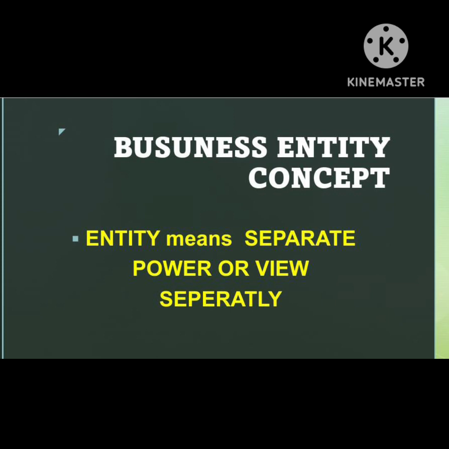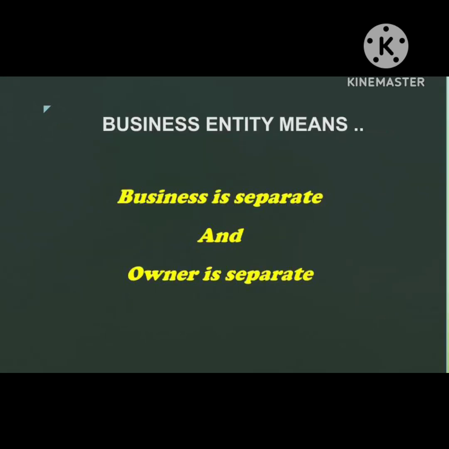So look at this business entity concept. Entity means separate. That means each one is separate. For example, Raman and Kandan are separate. Raman has an entity because he can take his own decision. Kandan is separate, and Kandan can take his own decision. So both are separate. In the same way, a company is also separate. For example, Raman and Co. is separate and Kandan and Co. is separate. Raman and Co. will take decisions in its own way, and Kandan and Co. will also take decisions in its own way.